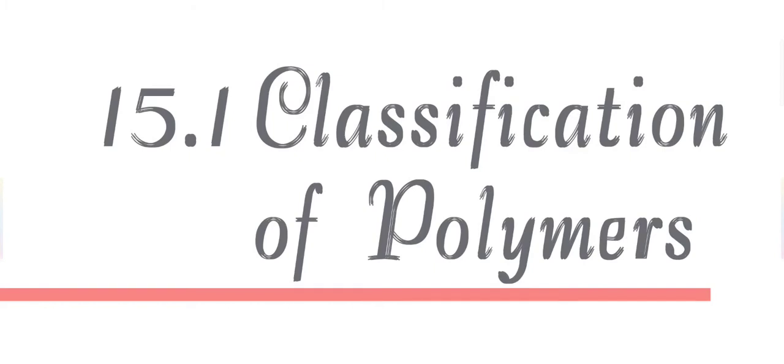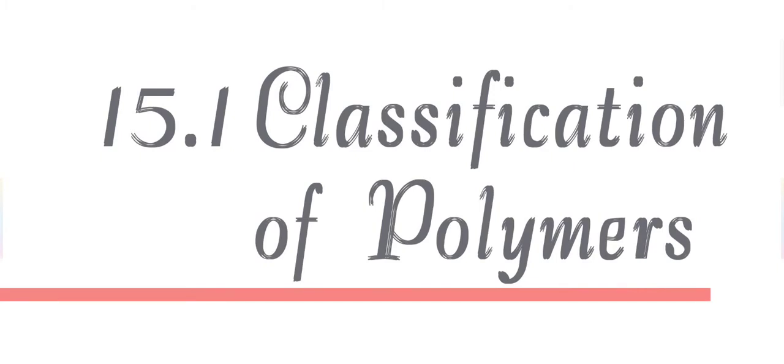Now next thing, classification of polymers. Mainly polymers are classified into three categories: natural polymers, semi-synthetic polymers and synthetic polymers. As the name suggests, natural polymers are naturally occurring polymers. We can find them in nature, that means in plants or animals. For example, they are present as protein, cellulose, starch, resins and rubbers. These are natural polymers which have a large number of repeating monomers.